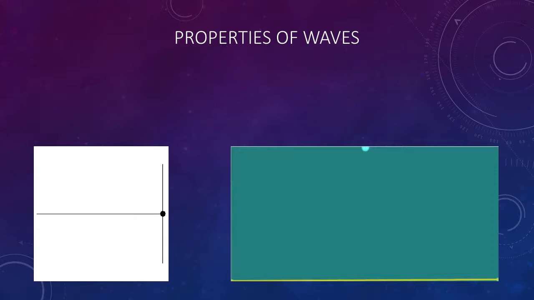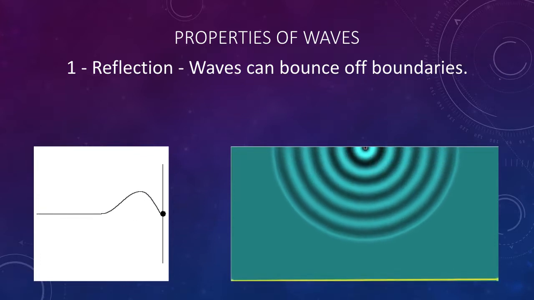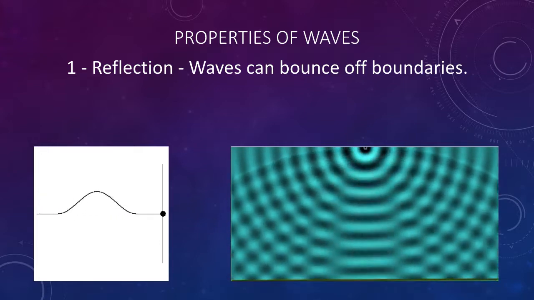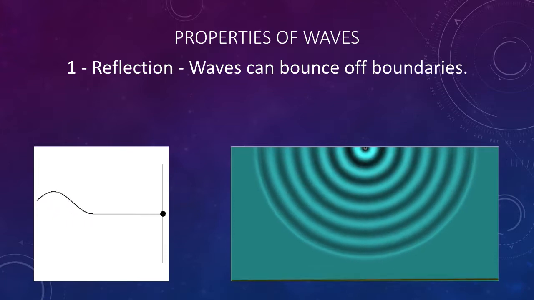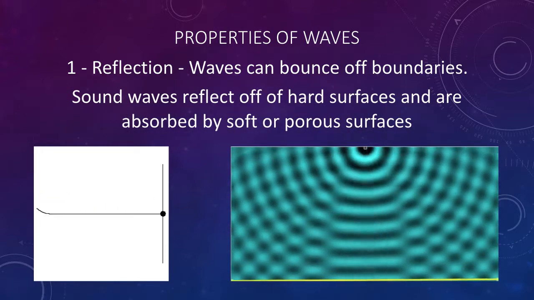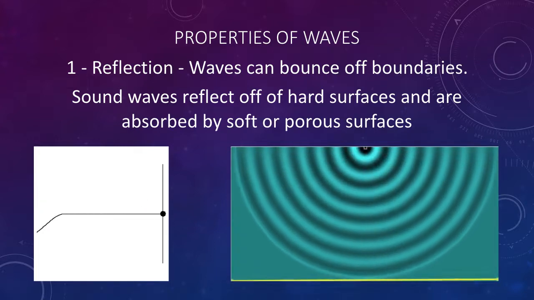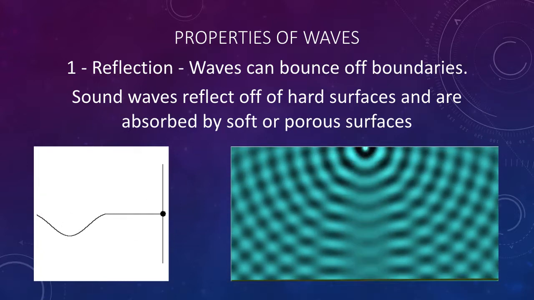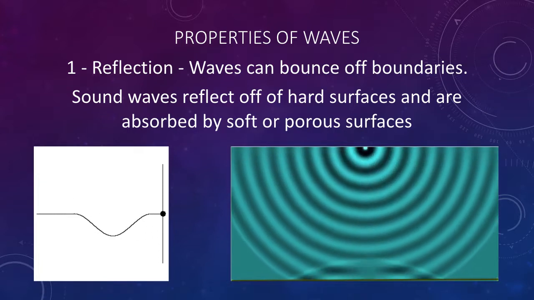1. Reflection. That means that waves can bounce off boundaries. Here are two examples: a string reflecting off of a hard boundary, and ripples in a tank reflecting off a wall. Sound waves tend to reflect off of hard surfaces and are absorbed by soft or porous surfaces. So reflection is why sound is louder in an enclosed space than outdoors, and why churches and tiled bathrooms are more reverberant than your carpeted living room.